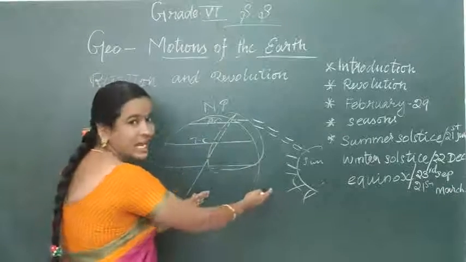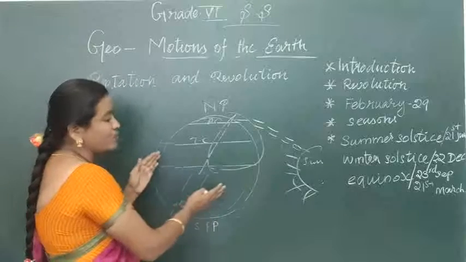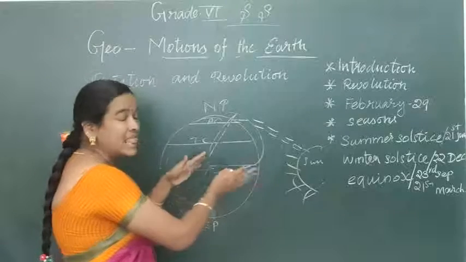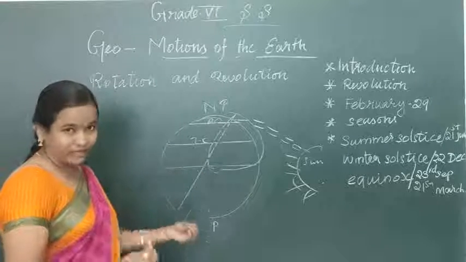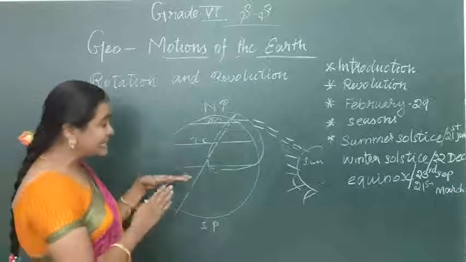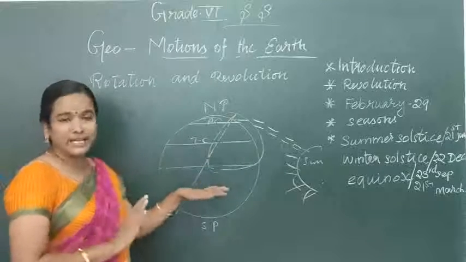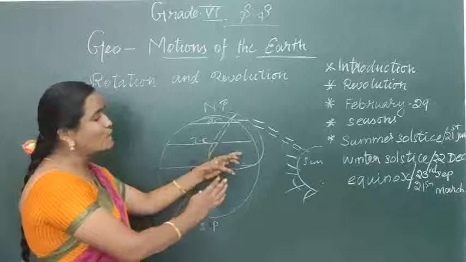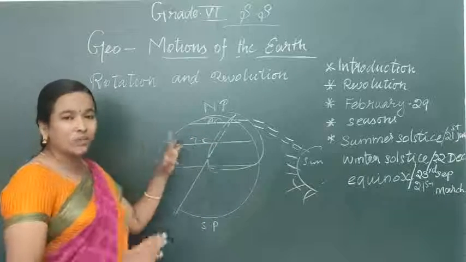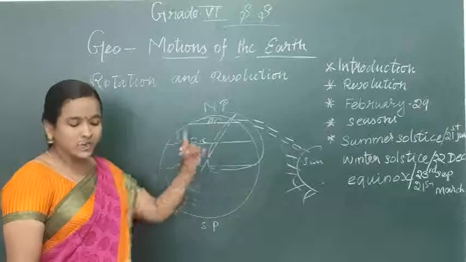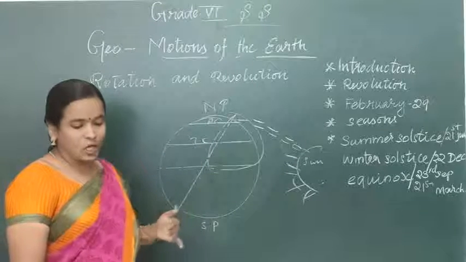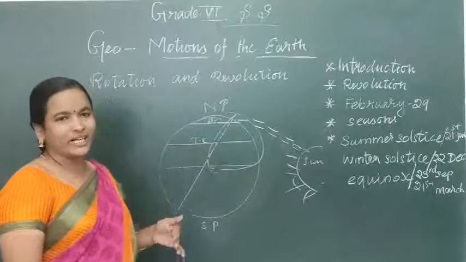the portion which goes closer to the sun, right? The portion which is moving closer to the sun will receive more light from the sun. That remains as a summer season. The portion which moves away from the sun will experience winter season. This is what is given in your geography book, page number 20.